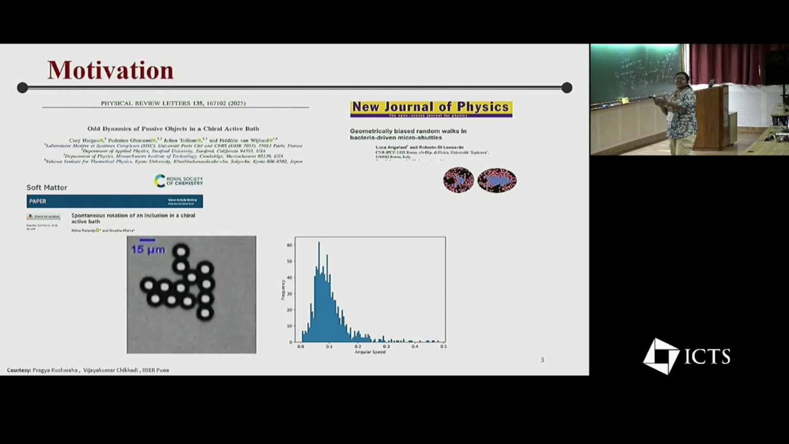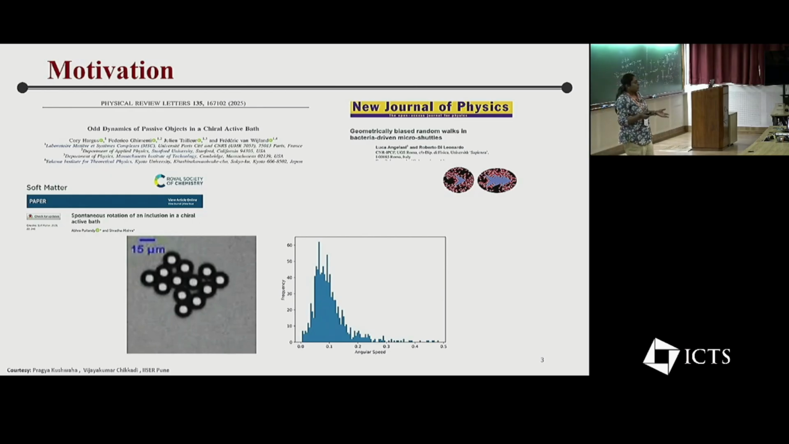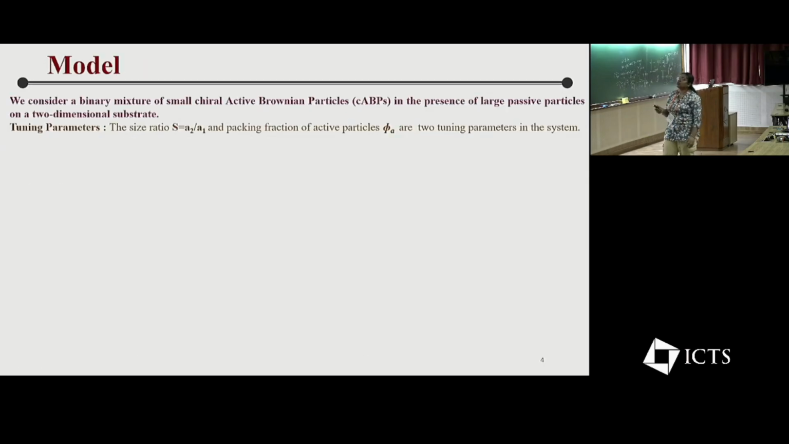Now, this naturally motivates our model: under which circumstances do passive particles form a cluster, and under which circumstances does collective rotation emerge. So for that, we make a minimal model in which we take a small chiral active Brownian particle and large passive beads. We have two tuning parameters. First one is the size ratio and second one is the packing fraction. Size ratio depends upon the radius of the passive particle divided by the radius of the active particle.